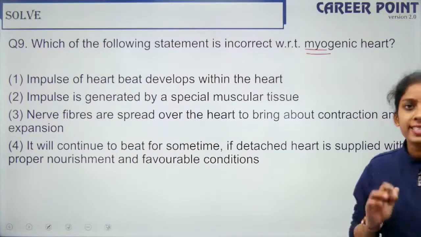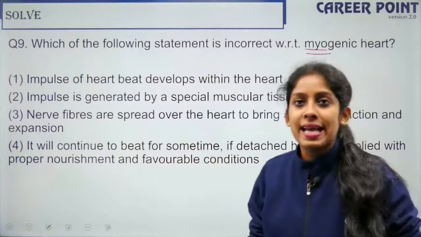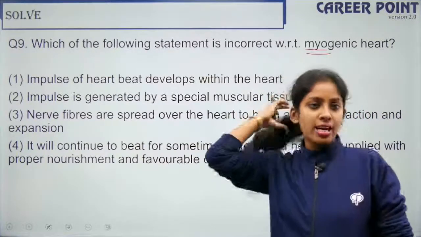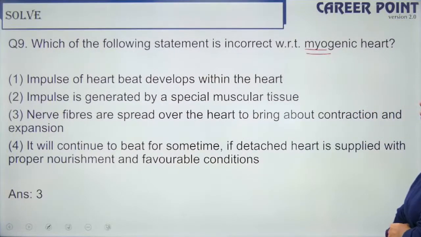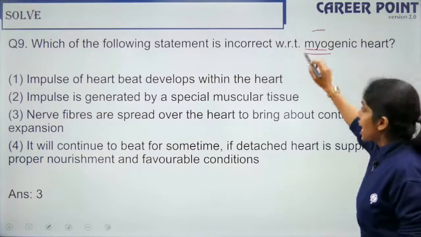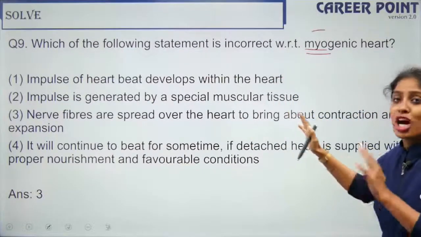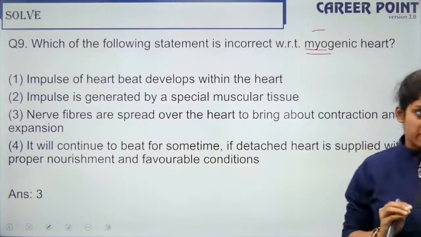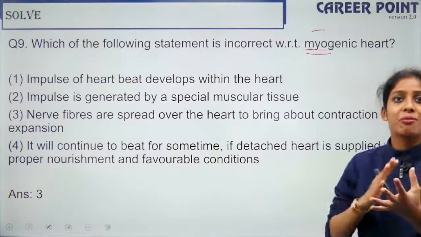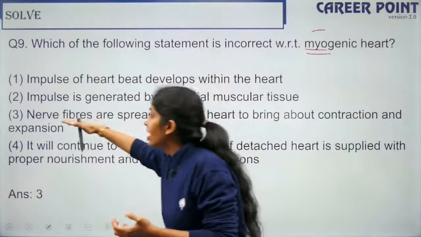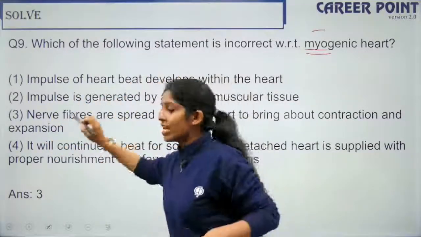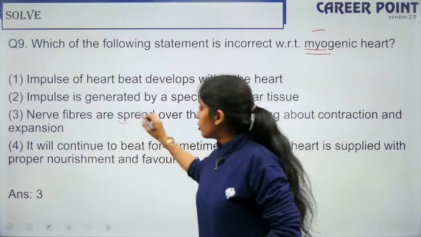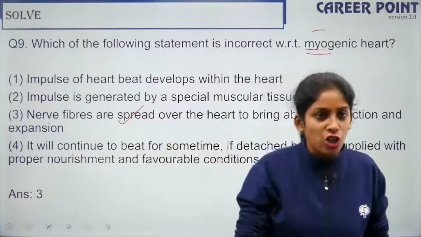So which is incorrect here? Nerve fibers are spread over the heart to bring about contraction and expansion. In the myogenic heart it is not nerve fibers, it is muscle fibers. It is a nodal tissue, a muscular tissue. It is not nerve, but muscle fibers that are spread across. So the incorrect one is option 3. Do you get how to find out the incorrect option?